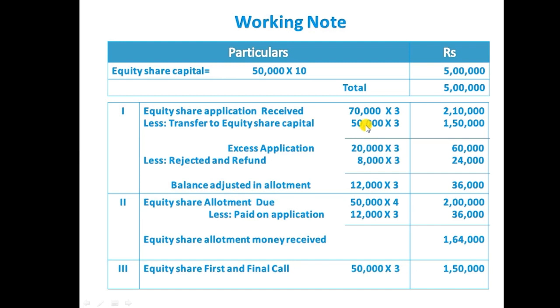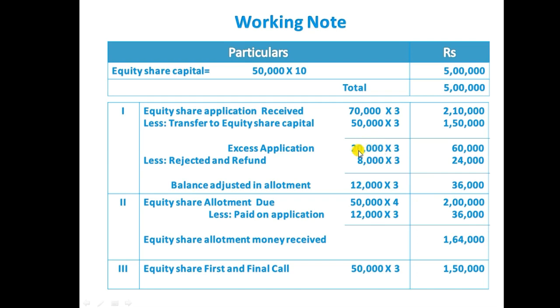Let's go through the calculation once. The total number of shares received by the company is 70,000 shares into ₹3 each. But the company will transfer to share capital only 50,000 into ₹3 each, because the company issued 50,000 shares. So the company should transfer only 50,000 shares to the equity share capital account.